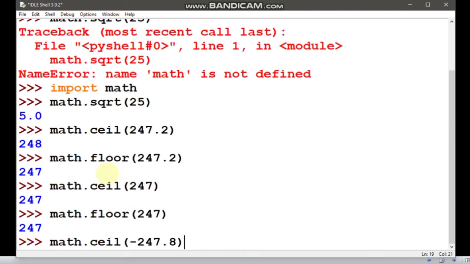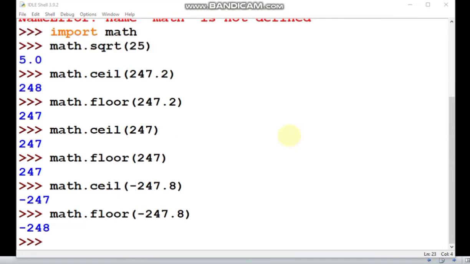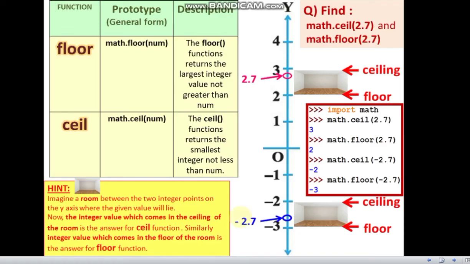Between minus 247 and minus 248. Since minus 247.8 lies in between these two numbers, that is why at the floor you are getting one number and at the ceil you are getting the other. See, minus 247 is greater than this, and minus 248 is less than this. So at the floor the lesser number should stay. So I hope this is clear.